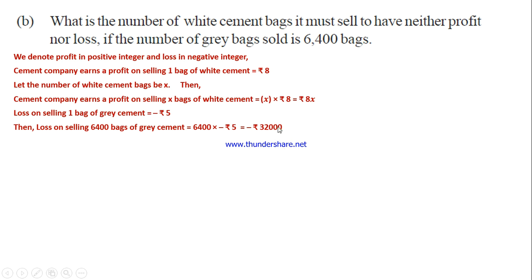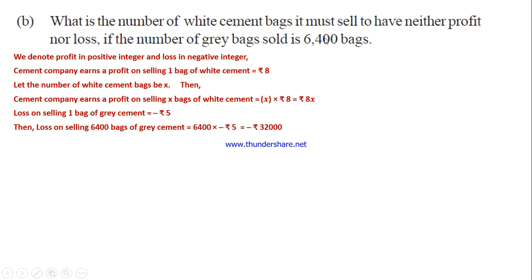So now, the amount by selling X bags of white cement is 8x rupees, and the loss on 6,400 bags of grey cement is minus 32,000. This is the loss, and this is the profit by selling X bags of white cement, 8x rupees. So now we have to calculate.